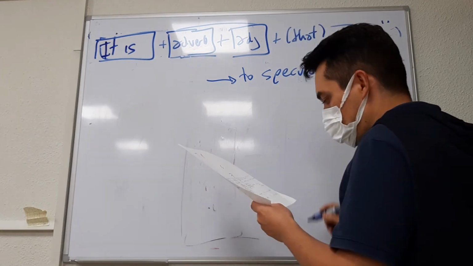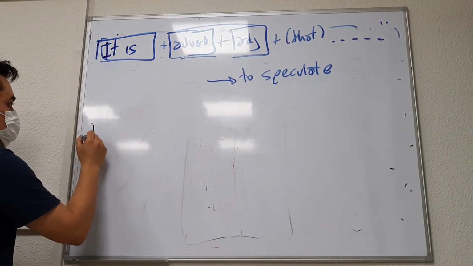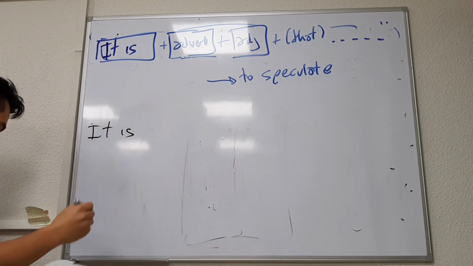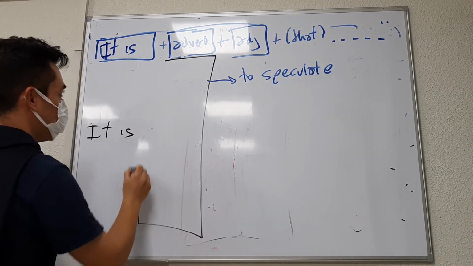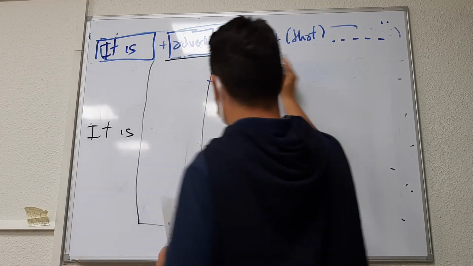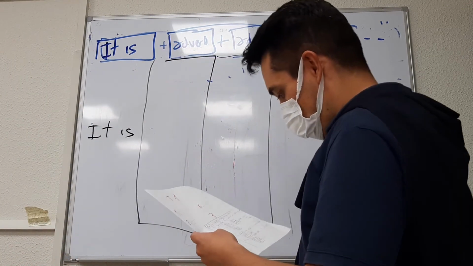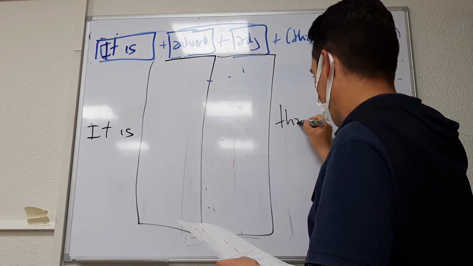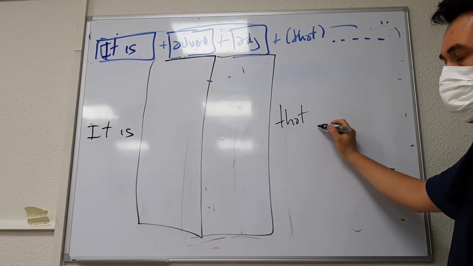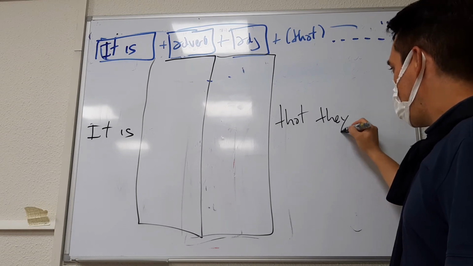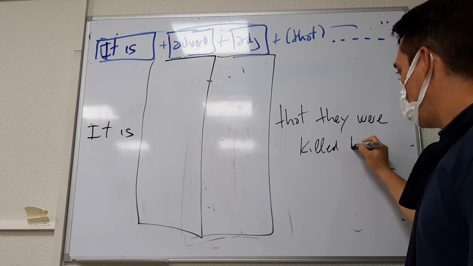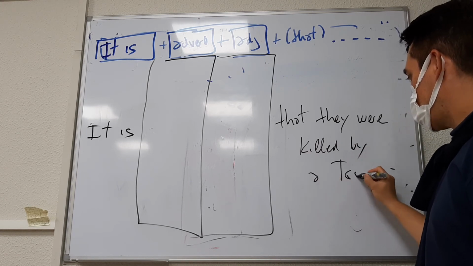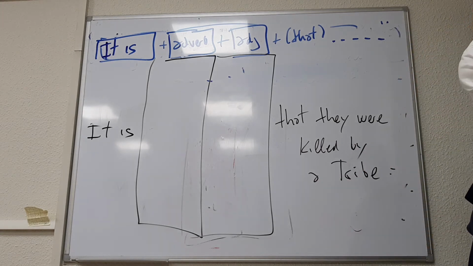Let me give you an example. We start with it is. Then we need an adverb. Then we need an adjective. And then that. Again, we can use the same sentence: that they were killed by a tribe.